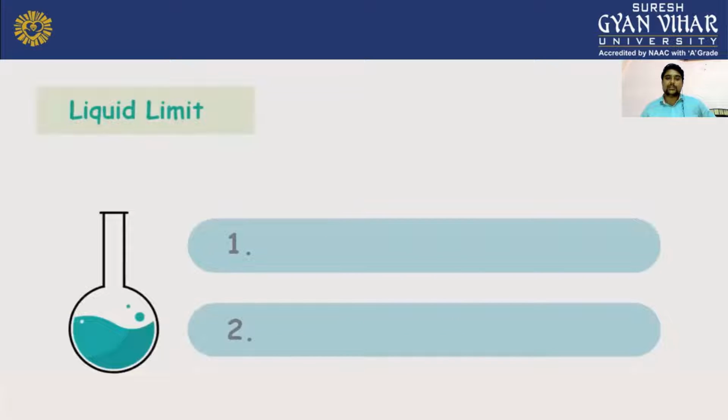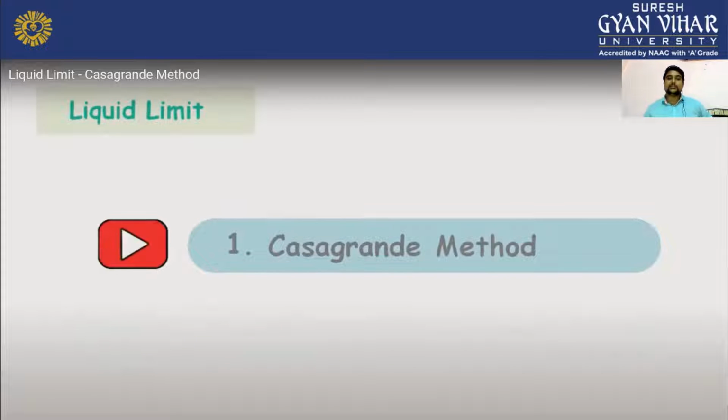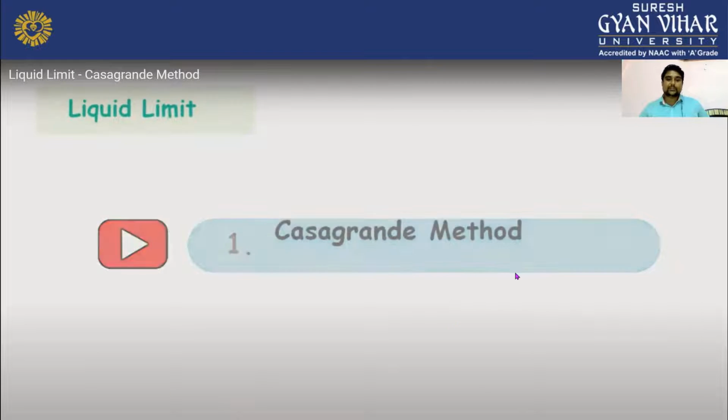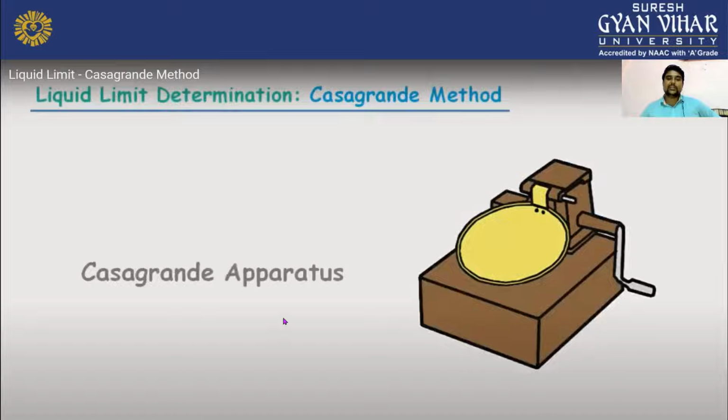Now the first one will be the Casagrande method, and the second one will be cone penetration. These two are the methods by which we determine the liquid limit of soil. Today we are going to watch the Casagrande method. It is an animated video and it will help you a lot. Now the liquid limit we determine by the Casagrande apparatus, as you can see here. And this is called the base.